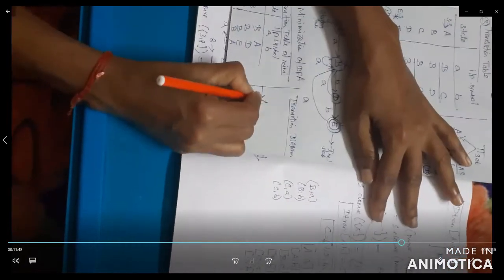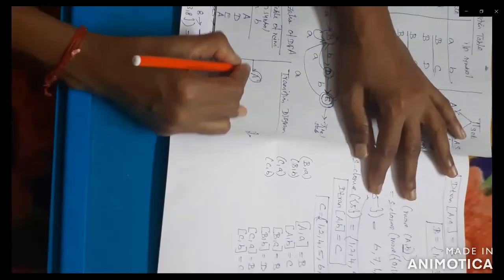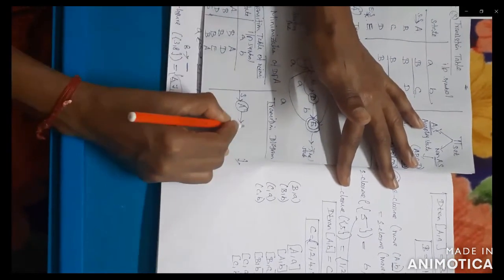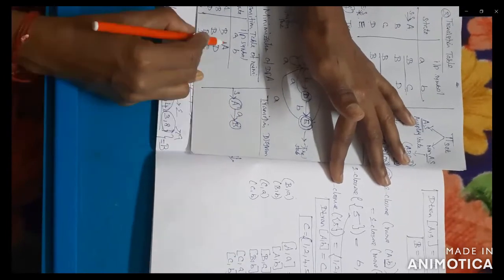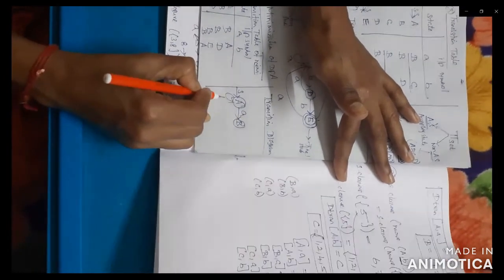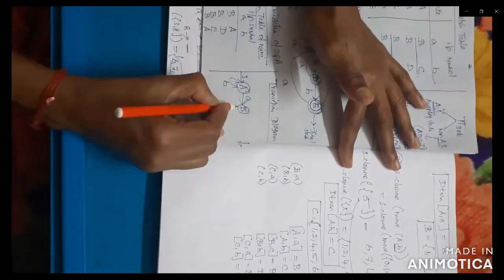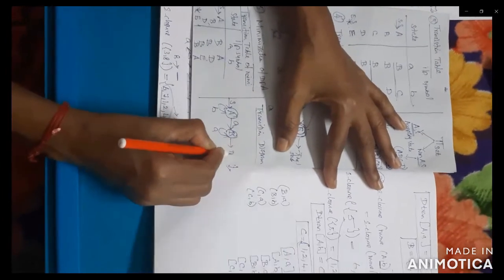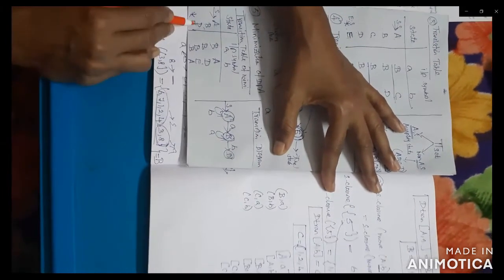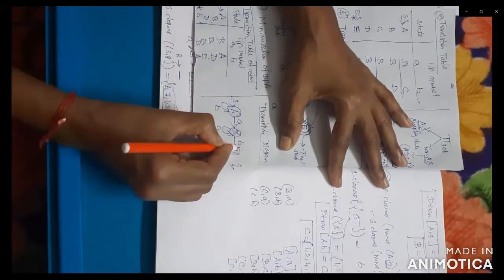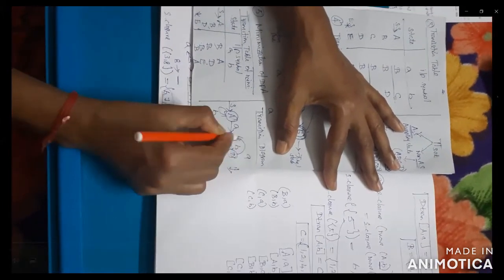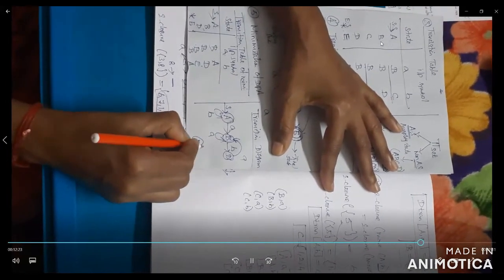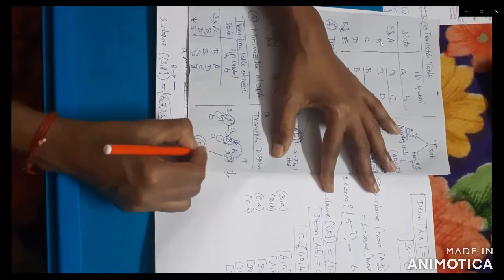So here, starting state A. A can be A comma A is B. Then E to... E can be the final state, the double circle.